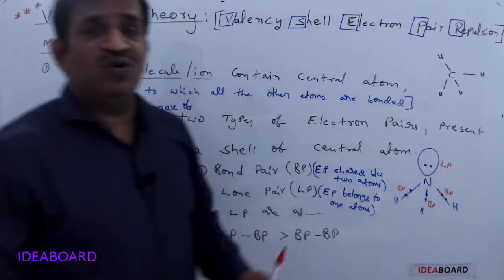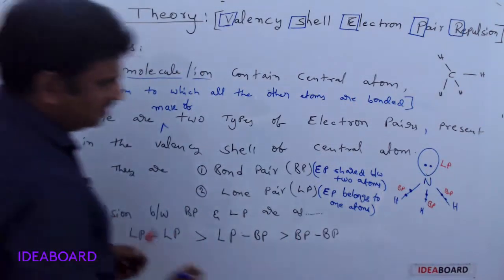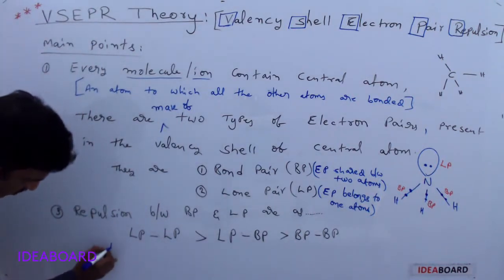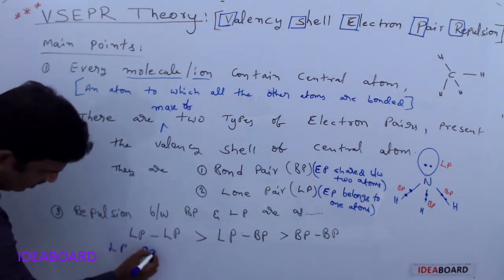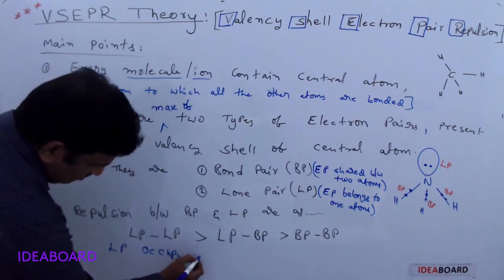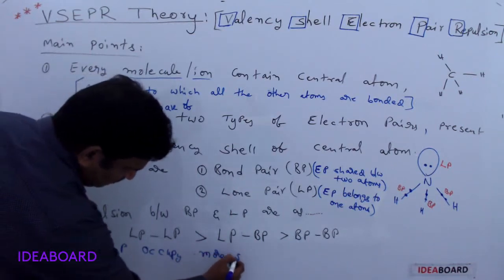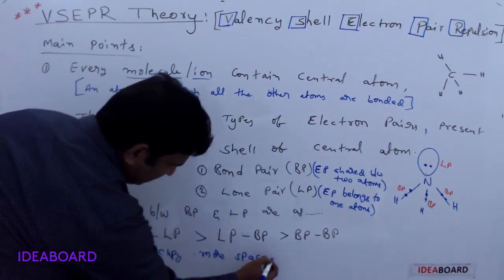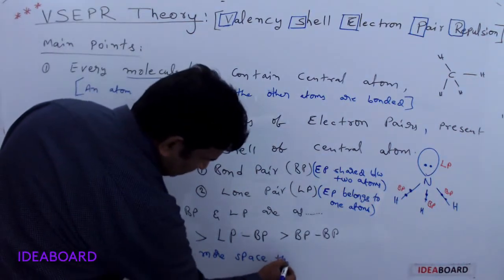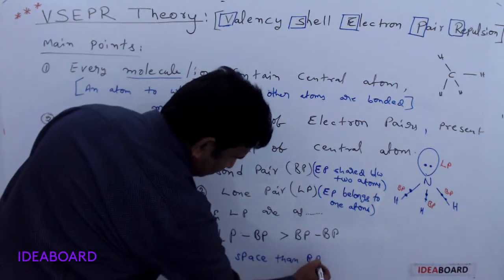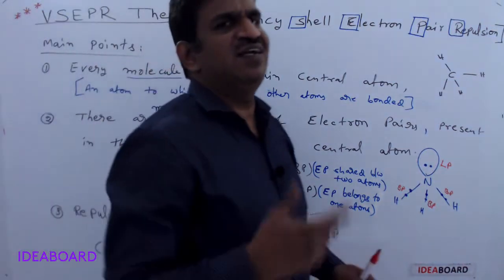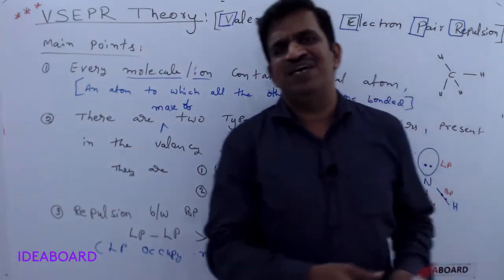Please remember, I am writing here: lone pairs always occupy more space than bond pairs. Please remember that. You can roam anywhere, nobody will ask. At last, finally, at night, if you go home, then your parents will be happy.